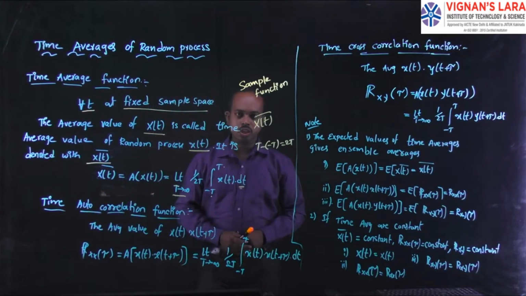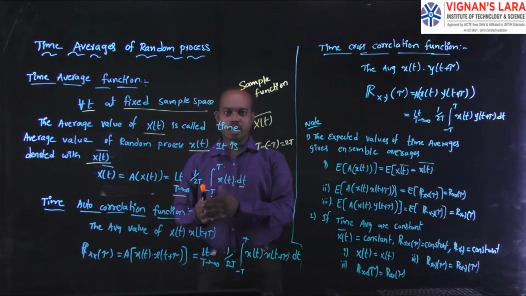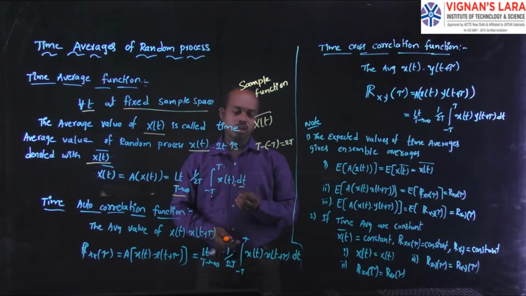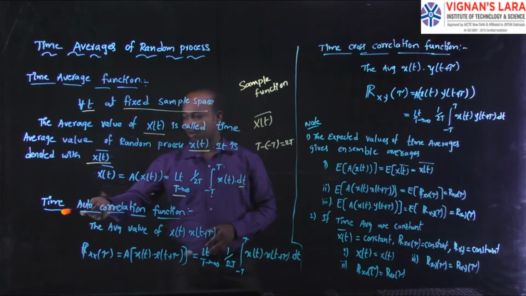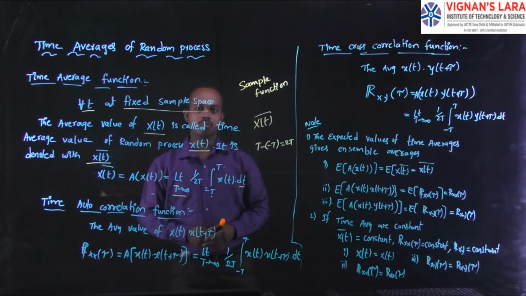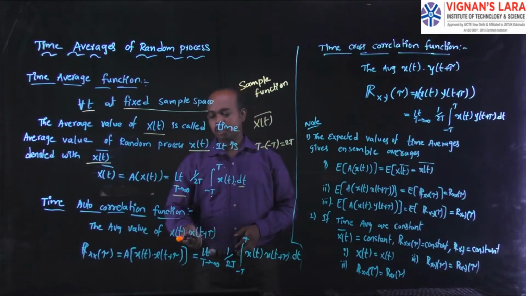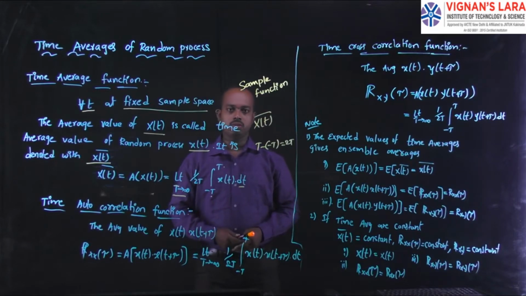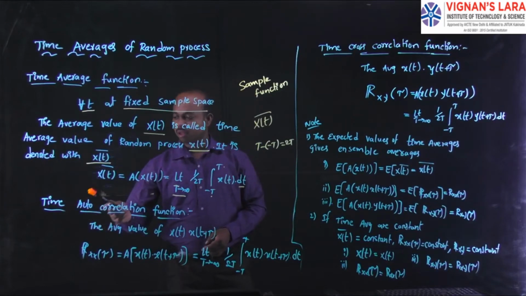Here you can observe that for any concept we go to its fundamentals: average value, cross correlation, and autocorrelation function. With these three parameters we are able to calculate each and every concept. Here in the time functions also we have the second parameter, the time autocorrelation function. It is the average of x of t and x of t plus tau. Tau is a time difference.